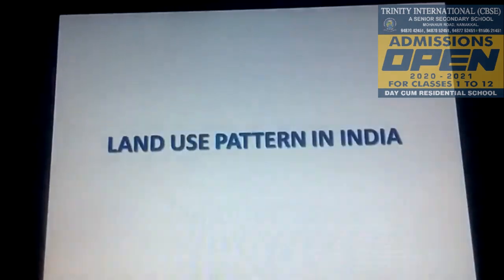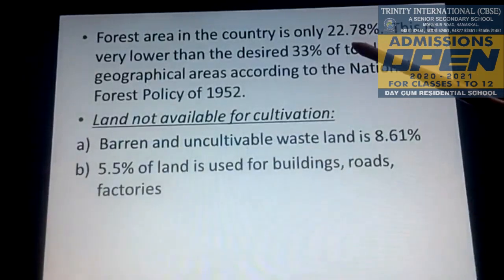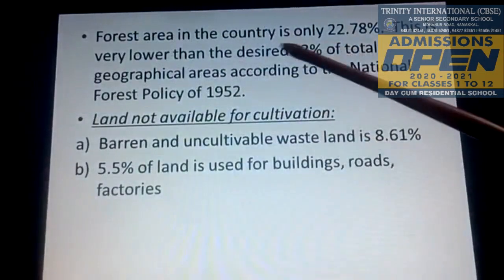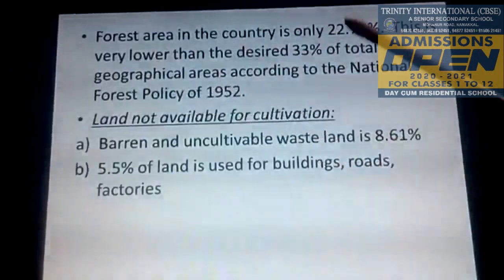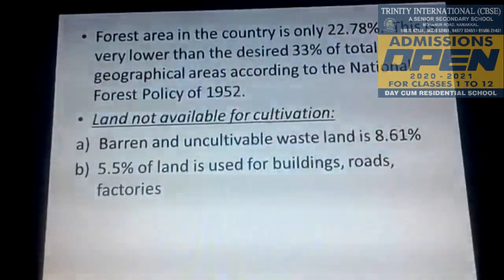Land use pattern in India. The data given here is based on government report on land use pattern in India for the year 2008-09. 22.78% of land is under forest, but it is too lower than the desired 33% of total geographical areas according to the National Forest Policy of 1952.